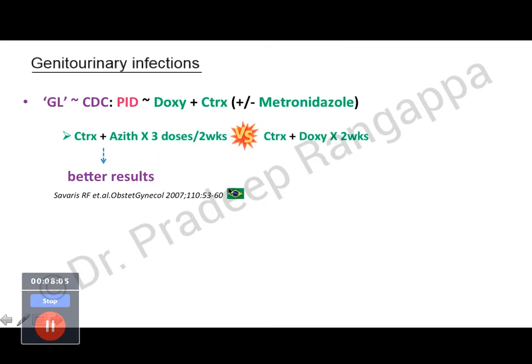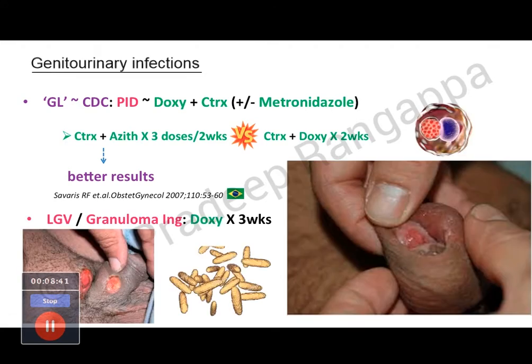This was a Brazilian study. What happened was, with the advent of macrolides, I think doxycycline usage has significantly come down because the use of macrolides is found to be a lot more convenient. So in this study they compared ceftriaxone with azithromycin, which was given in 3 doses over 2 weeks, with ceftriaxone plus doxy every day for 2 weeks. I think they found better results with ceftriaxone and azithromycin. So that's why there is an underemphasis right now on the use of doxycycline.